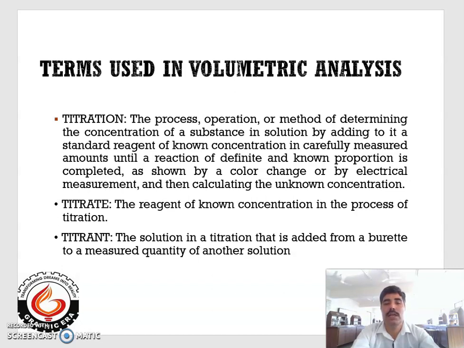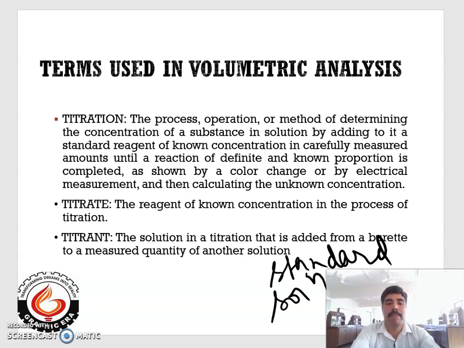Next is titrant. The solution of known strength is called titrant. It is also called standard solution. Another is titrate. Titrate is the solution which contains a substance to be estimated or whose concentration is to be estimated. It is also called unknown solution.